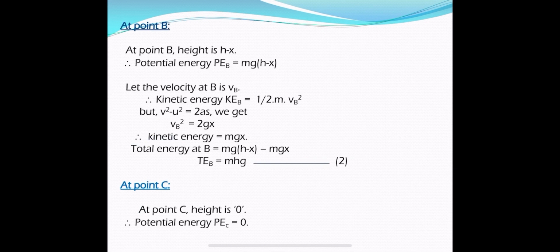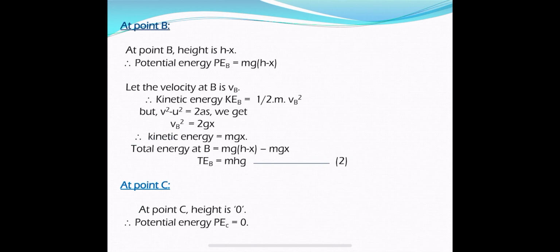Now let us find the kinetic energy. Let the initial velocity of the body be 0. At point A, the initial velocity is 0. After traveling some distance x, its velocity gradually increases, and it reaches B. At point B, let the velocity of the object be Vb. So therefore kinetic energy is half into m into Vb square. But first, let us find the value of velocity at point B.